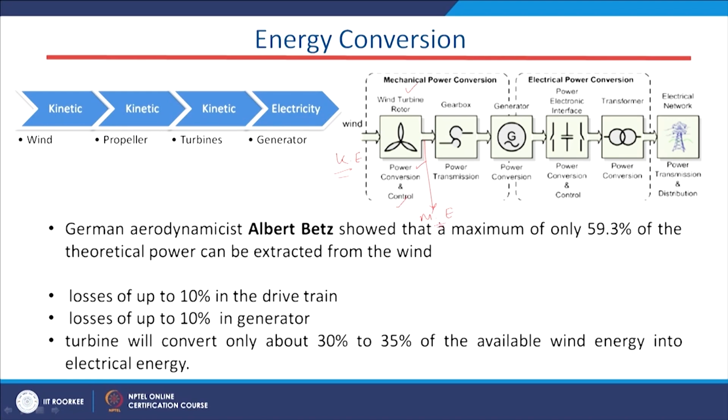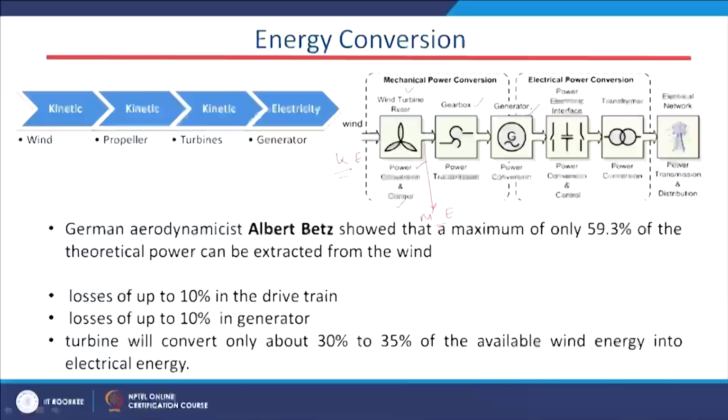In the second stage we have the gearbox. This gearbox basically controls the speed of the shaft, so that it maintains the RPM of the generator at the required level, so that we can harness more power at the maximum torque speed of the generator or the maximum point of the wind speed.